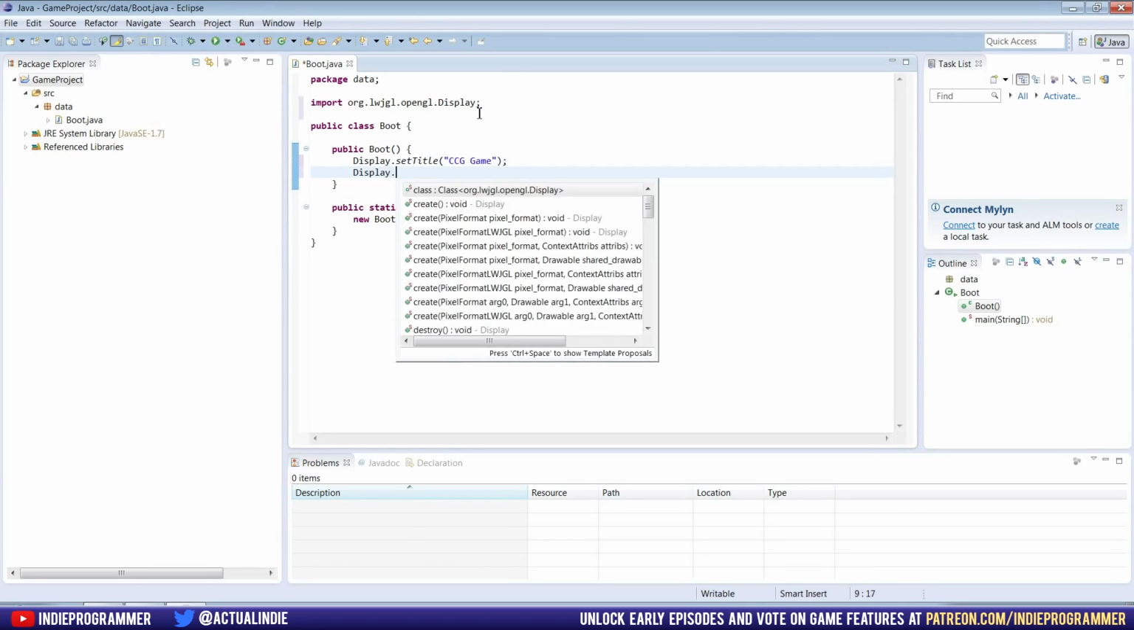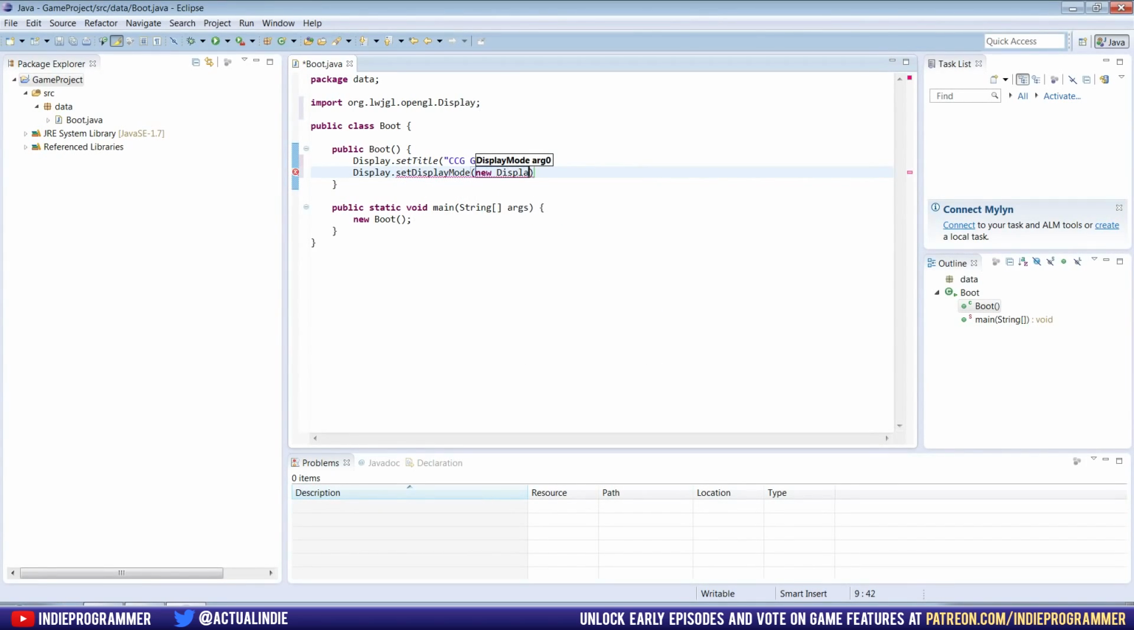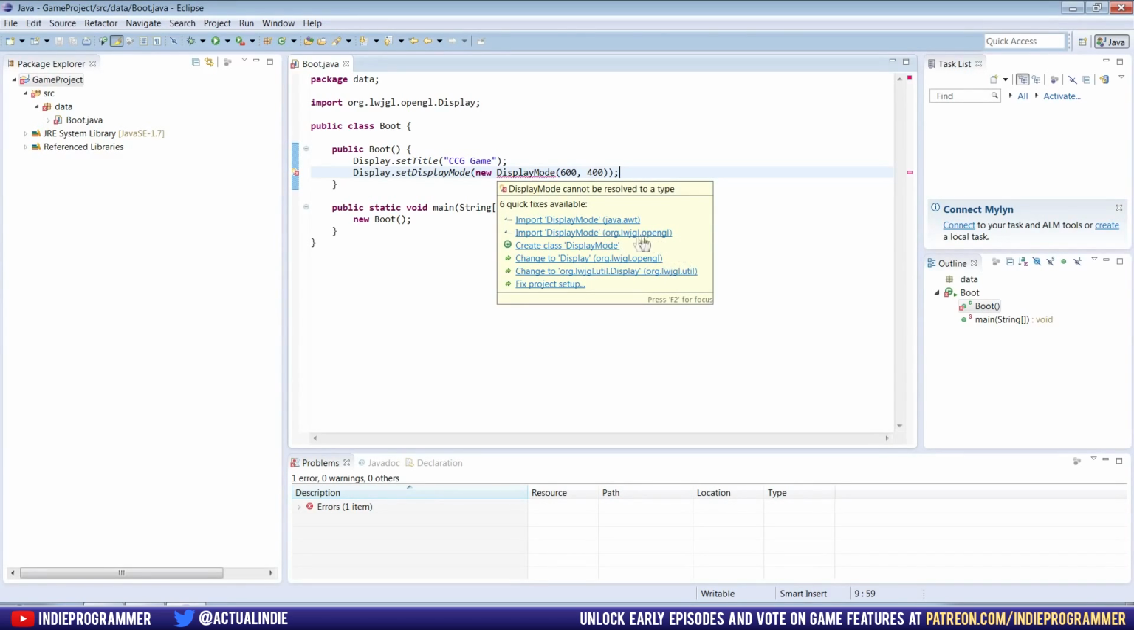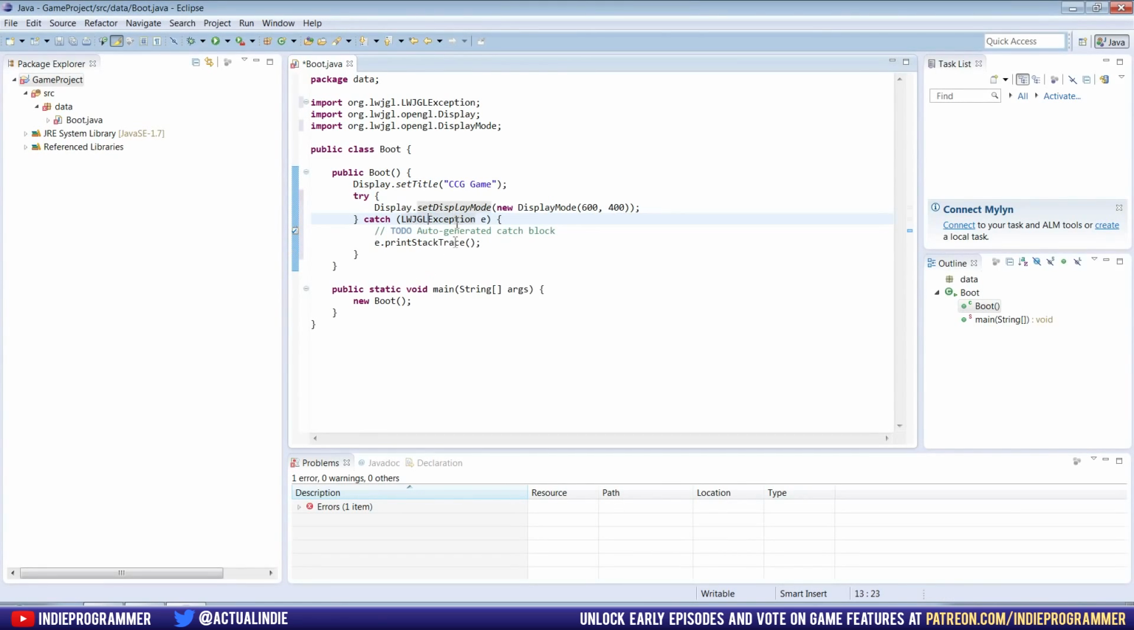And then we're going to set the size, which is display mode, new display mode, and for now I'll make it 600 by 400. And for this we need to import it, so hover over it and make sure you import the lightweight Java game library one, not the AWT one. And we should get an error because we need to surround it with a try catch. So just click that. And this just means that in case something goes wrong, don't blow up the computer. Just catch the error, stop running it, and print out what went wrong.